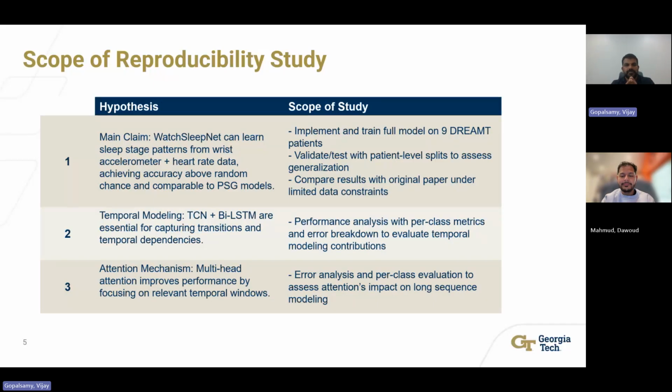The main one is that WatchSleepNet can learn sleep stage patterns from wrist accelerometer and heart rate data. The second, the temporal modeling hypothesis, is that components like TCN and bidirectional LSTM are essential for capturing sleep stage transitions and temporal dependencies. And the third, the attention mechanism hypothesis, is that multi-head attention improves performance by focusing on relevant temporal windows within long input sequences.